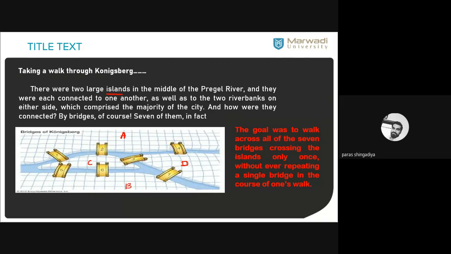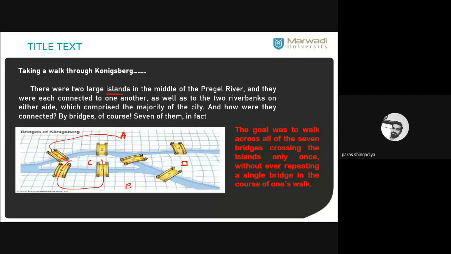Means suppose you have started from A. To start your walk with A, then you go in this direction, cross bridge number 1, and reach the place C. Then from C, you cross this second bridge and reach place B. Then from B, you have two choices. You can reach C again, or you can reach D by these 2 bridges. So let us consider crossing the bridge and reaching C.